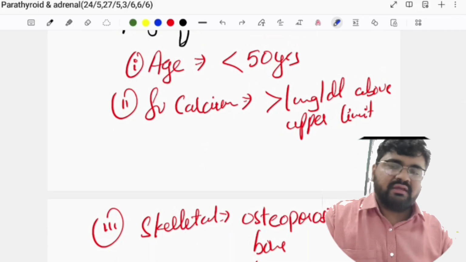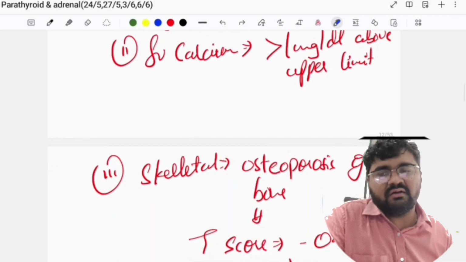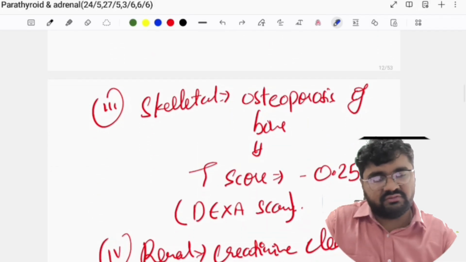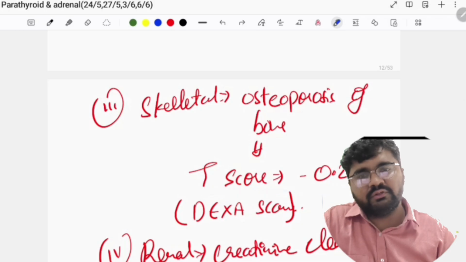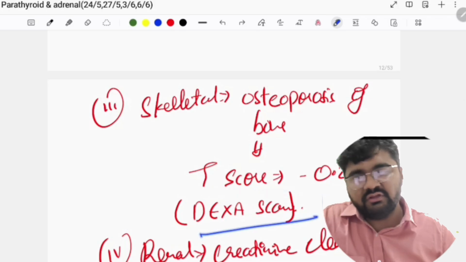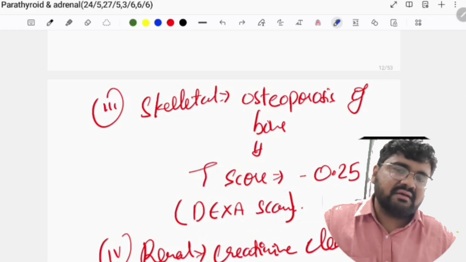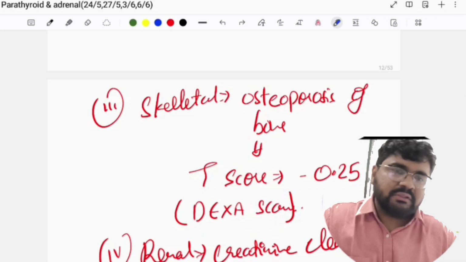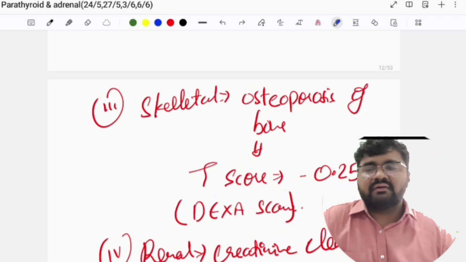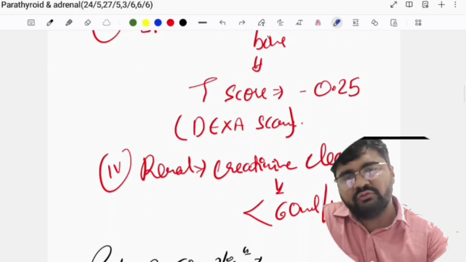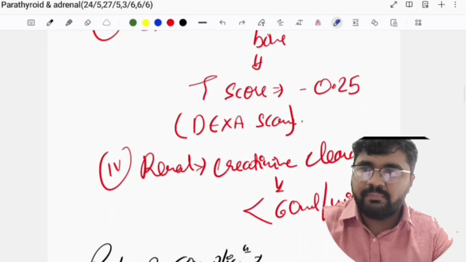T score. Okay, if the T score is less than or equal to minus 0.25, you will go for surgery. Okay, so that is on DEXA scan. And kidneys है ना, creatinine clearance अगर तुम्हारा less than 60 ml per minute, because it will slowly push the patient into kidney failure. Okay, so if that is becoming less than 60 ml per minute GFR, तो फिर तुम वापस patient को operate करो.